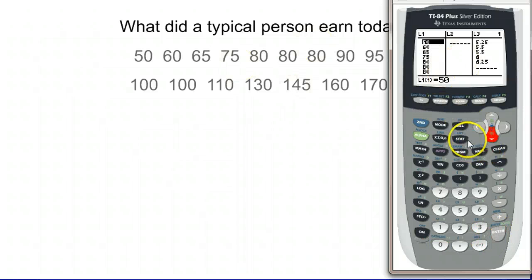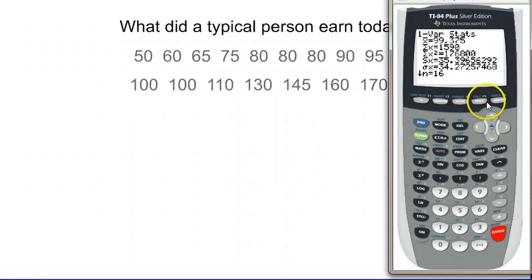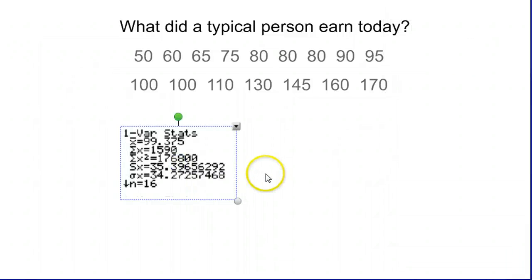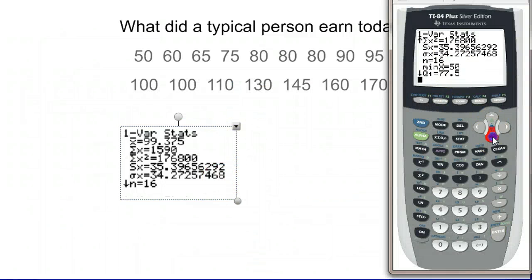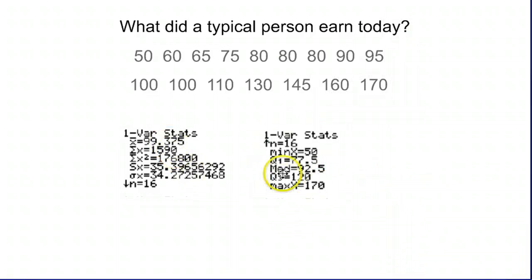Once you have all 17 numbers punched in your list, you can go to Stat, Calc, one of our stats, and get all of the data you need to come up for you. And you will see that the mean, X bar, is 99.375. And you scroll down to the median, 92.5. They're pretty reasonably close for this kind of information, but you can see the mean is a little bit higher. The reason the mean's higher is because on the low end, everyone's kind of scrunched together, and on the high end, you get a little bit more spread out.